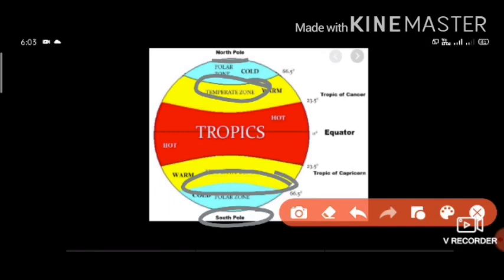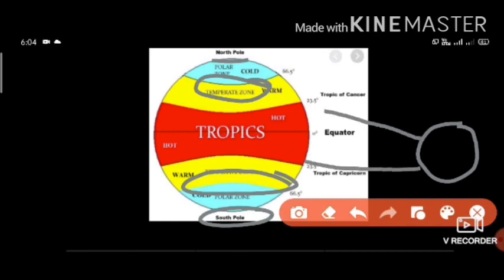What is frigid zone? The region between the Arctic Circle and North Pole, or between the Antarctic Circle and South Pole, is called frigid zone. Now why it is very cold? The reason, it receives slant rays of sun. The sun rays are direct on Tropic of Cancer and equator, but here their rays are very slant. So this is the reason this frigid zone is very cold.